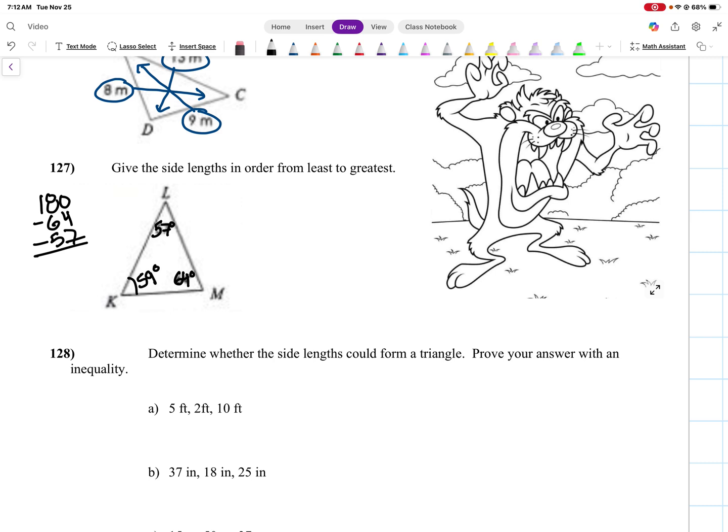So it's similar to how we dealt with the sides, right? My smallest angle directly across, that side there is my smallest side. So KM is the smallest, right? Second smallest angle, directly across. This whole side, LM. Largest angle, directly across. Largest side, LK. Right, if you say KL or ML or MK, that would be fine too. I just wrote it like that. But that's my order from least to greatest.